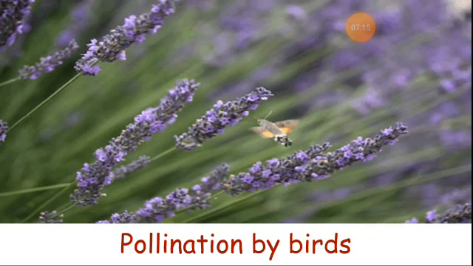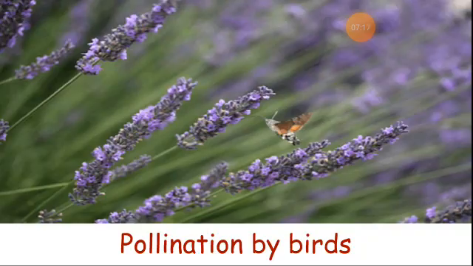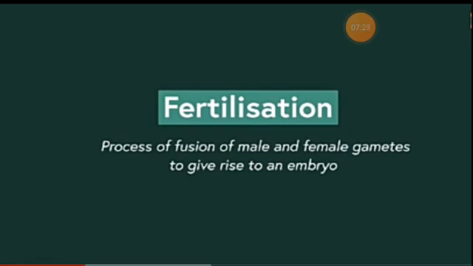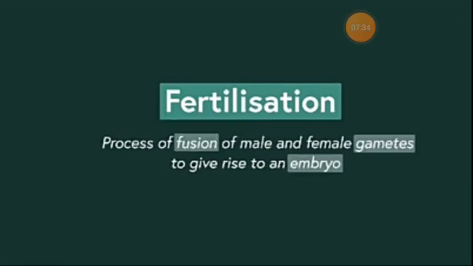Now let us see what exactly happens after pollination. The next most important step is fertilization. Fertilization is the process of fusion of male and female gametes to give rise to an embryo. Before understanding this process, let's understand the terms which are new for us.